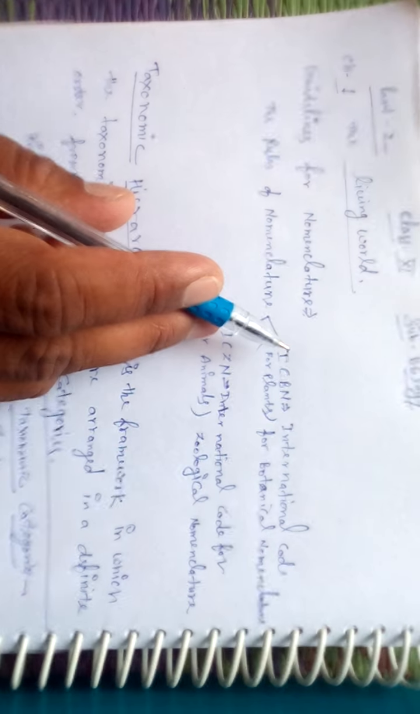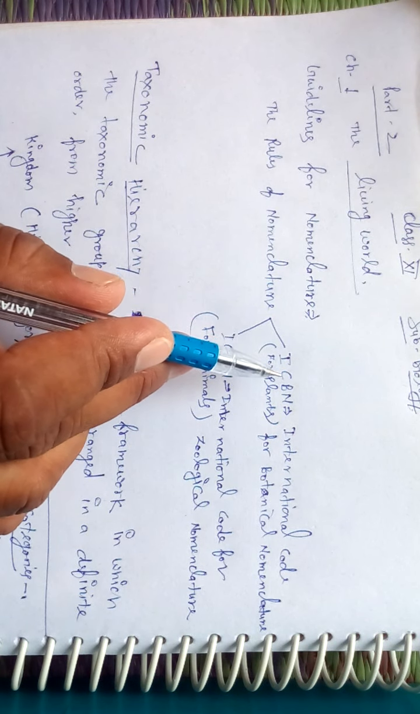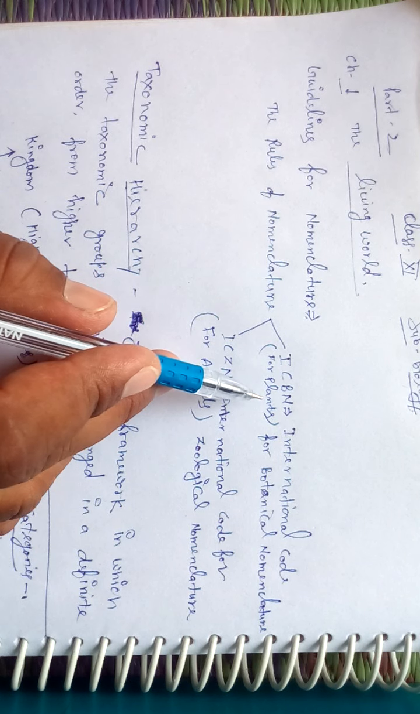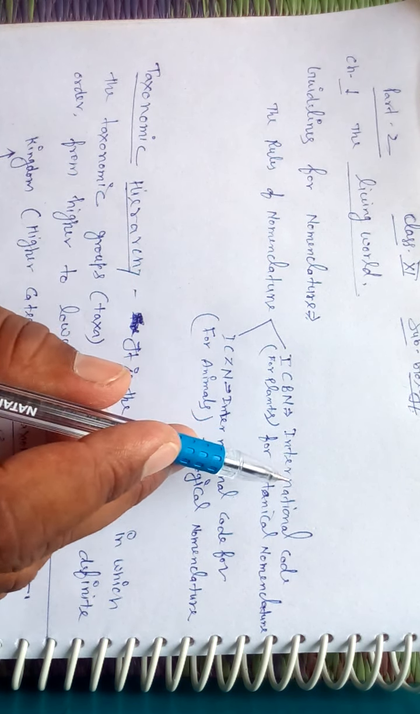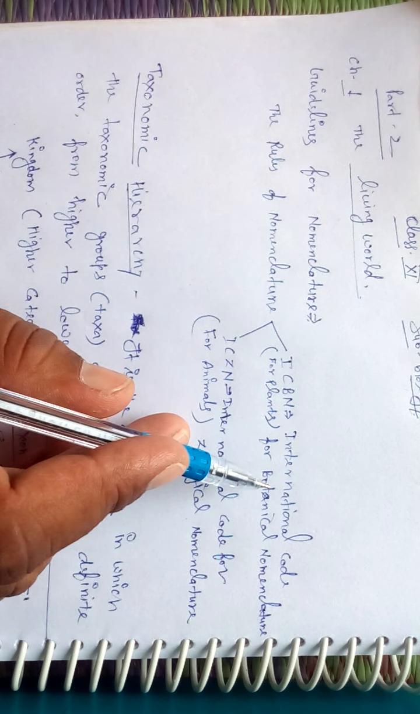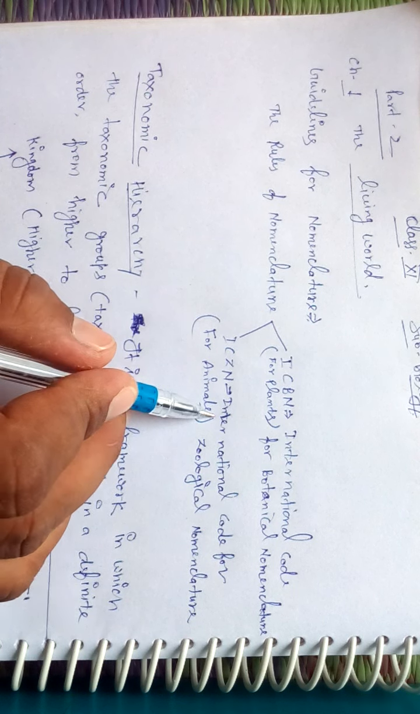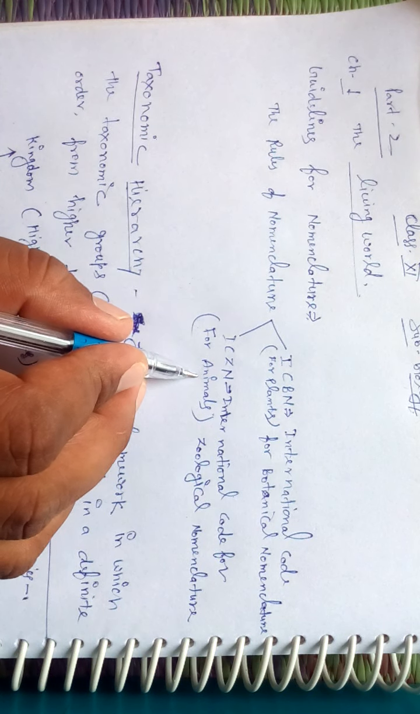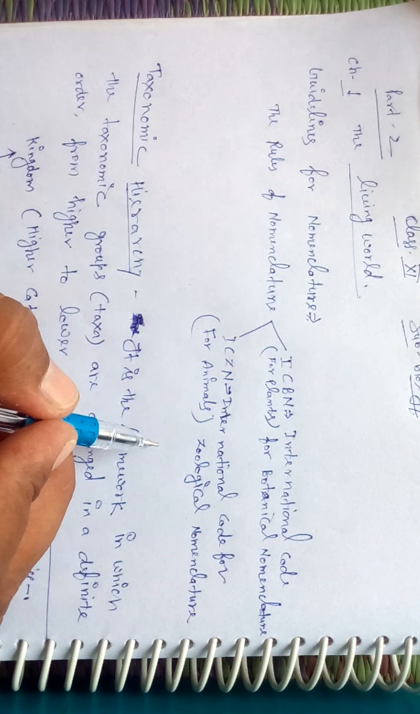These rules apply to plants or animals. Dear students, first point: ICBN is for plants. It is the extended form of ICBN, the International Code for Botanical Nomenclature. The second point is ICZN for animals, the International Code for Zoological Nomenclature.